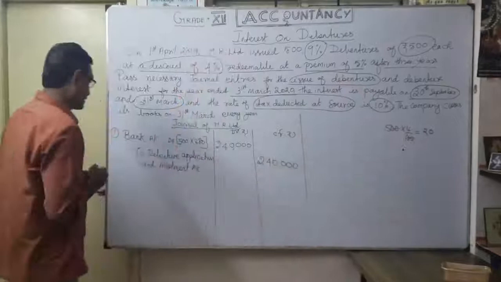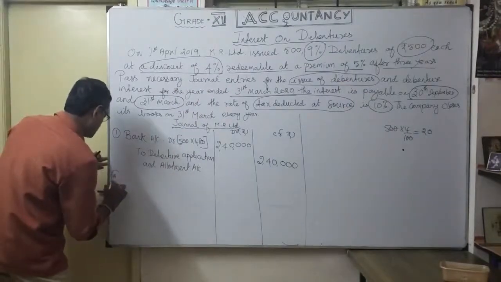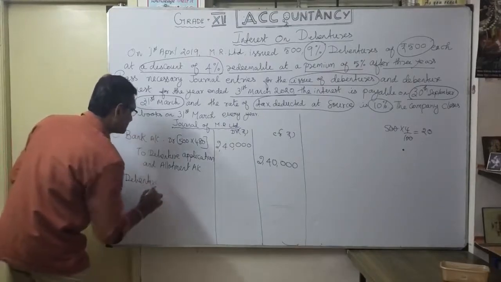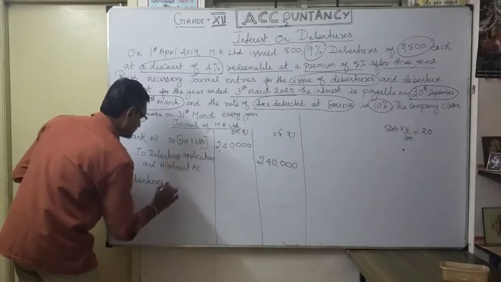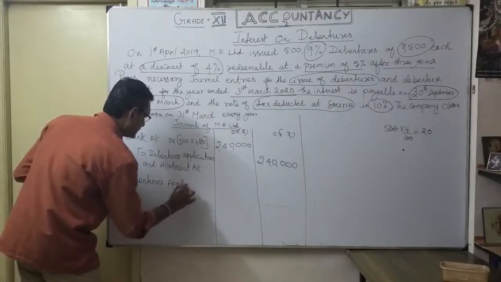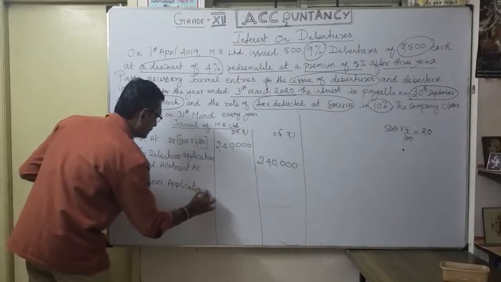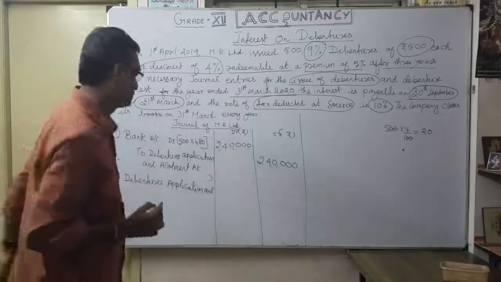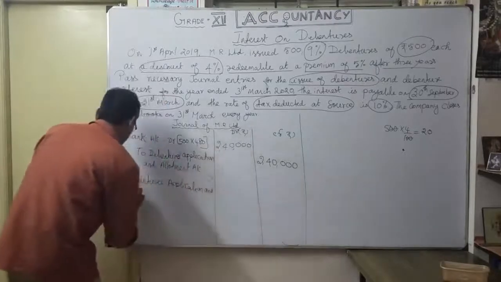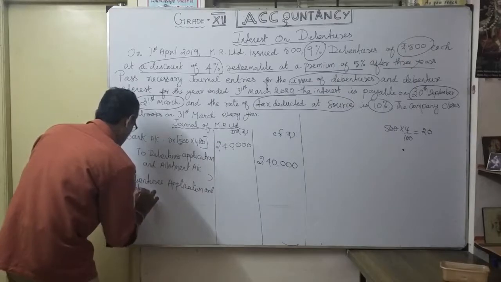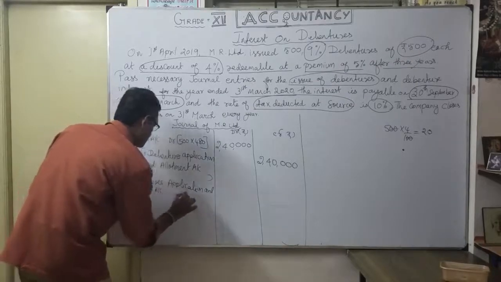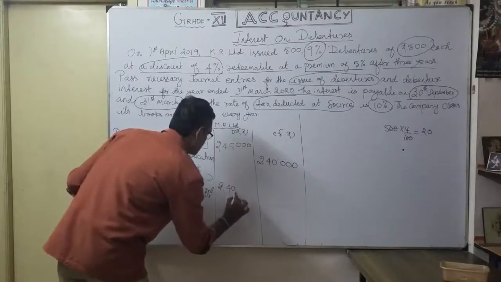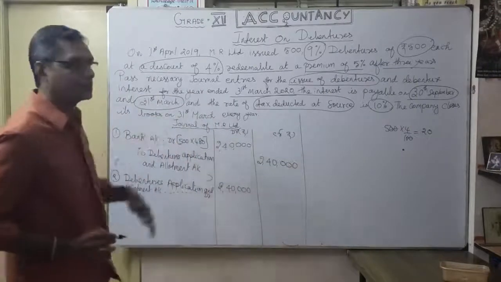Now see the second journal entry. You know very well how you are going to do it. Debentures application and allotment account, debit. Please do the journal entry, and the narration you have to do. Debentures application and allotment account debit, how much? 2,40,000.